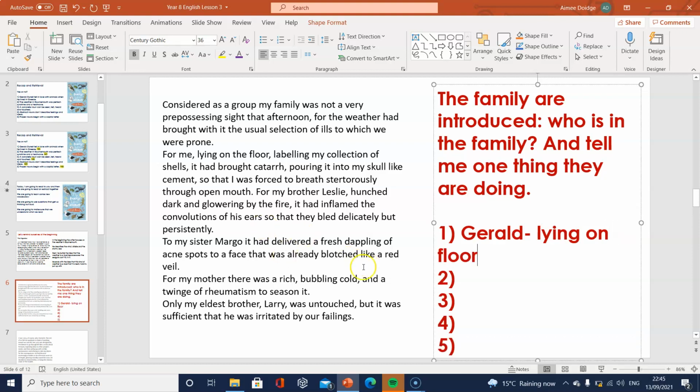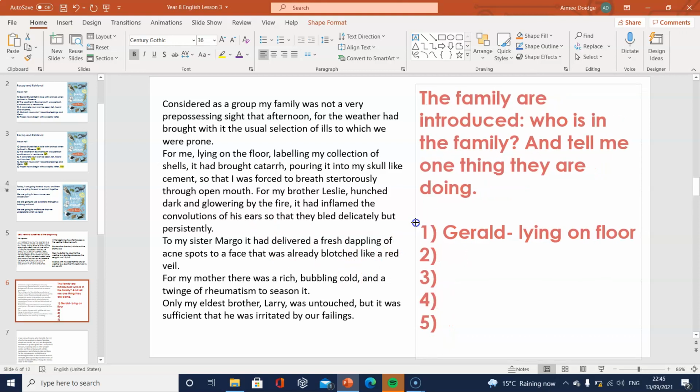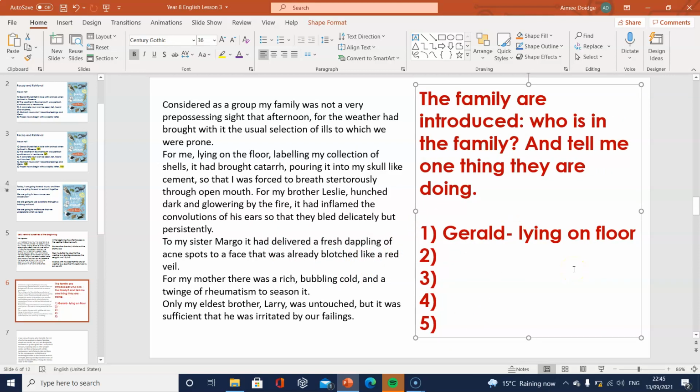Okay, so your job is to press pause, okay, and to see which other members of his family, so what other family members we've got, what their names are, and something they're doing or what they're poorly with. Okay, so off you go. Press pause at this stage, and we'll reconnect together in a minute.